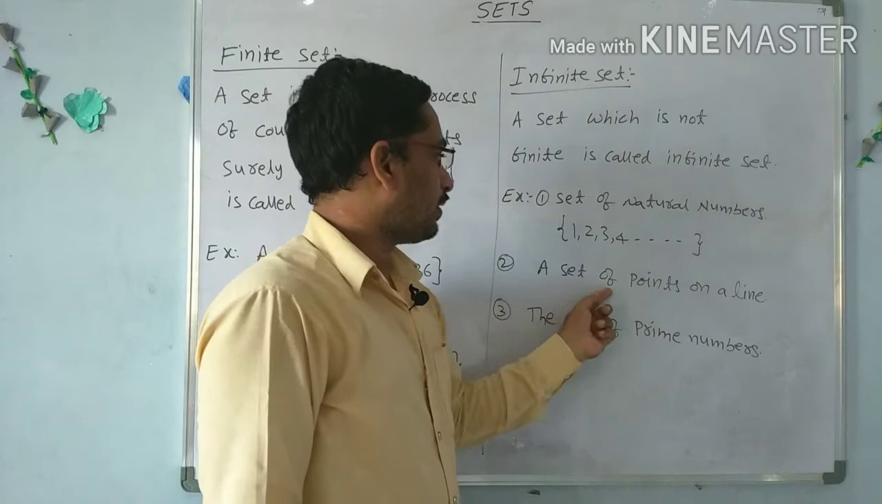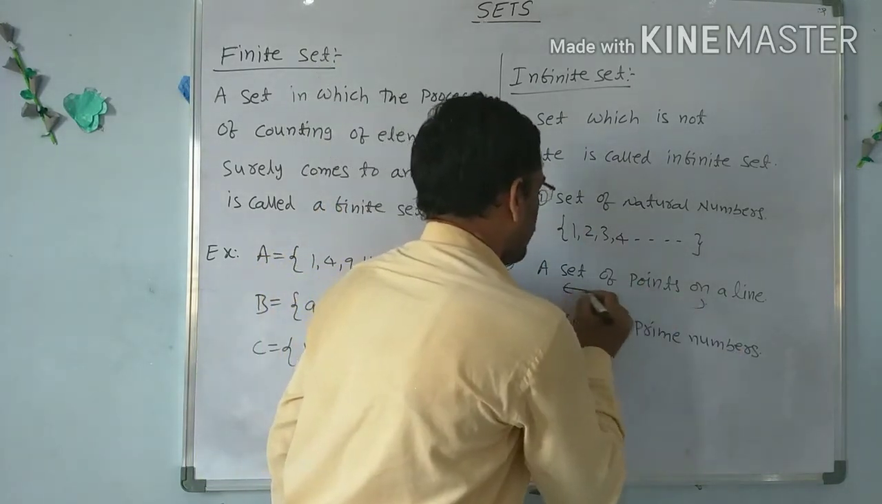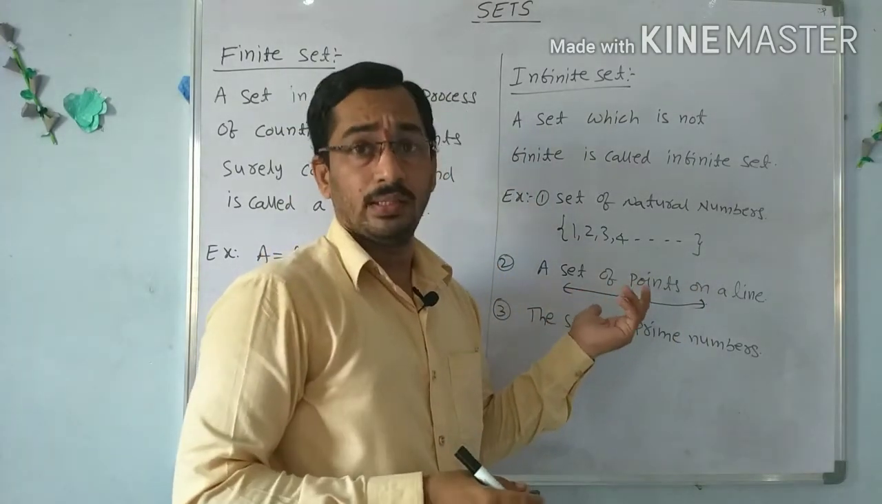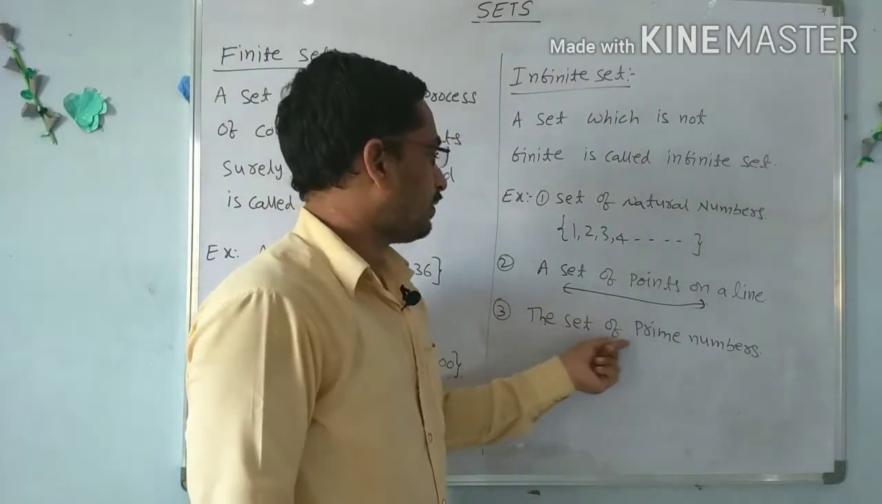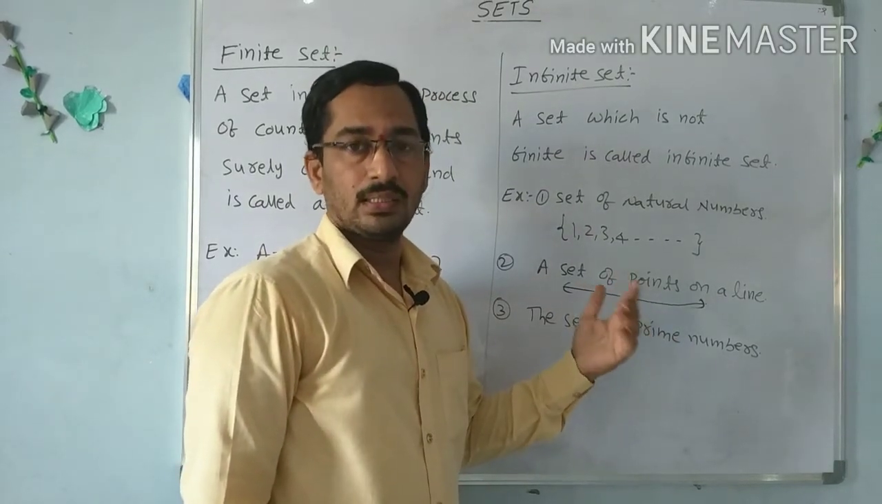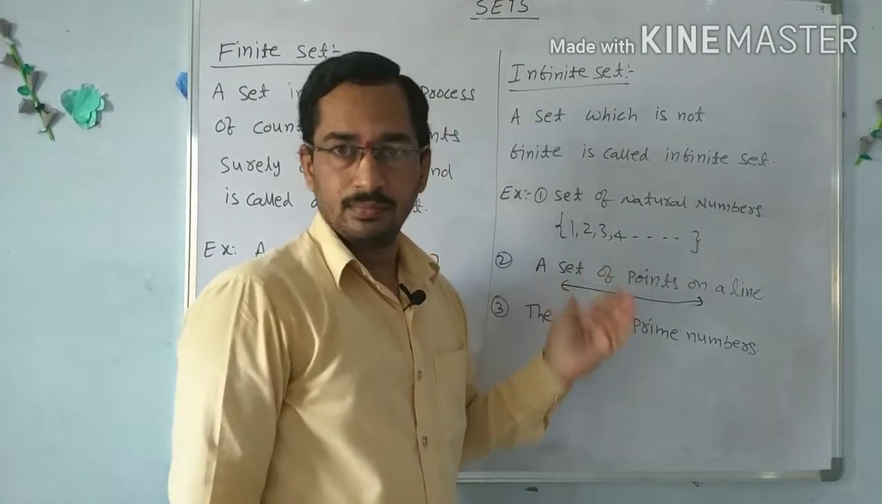Next, the set of all points on a line. So this is a line. Find the number of points on this line. We cannot find it because they are also infinite. Next, the set of all prime numbers. Prime numbers also form an infinite set. We don't know the largest prime number, so this is also an infinite set.